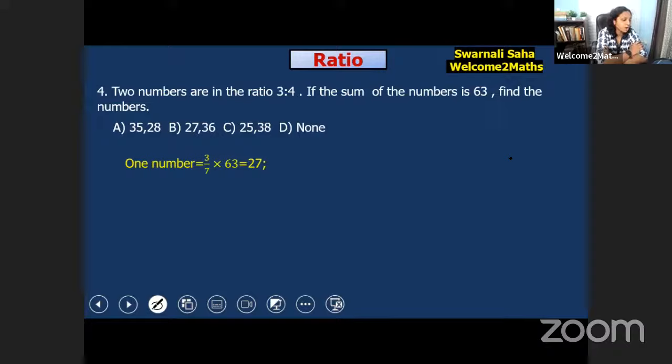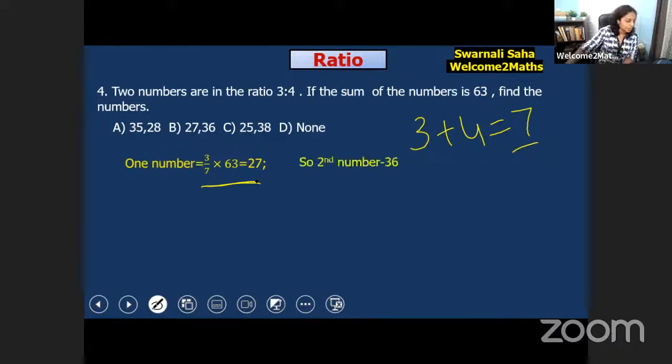It's 27, because 3 and 4. The sum of the numbers is 63 and we have to find one number. So what we have to do? 3 plus 4 is equal to 7. So how can you find one number? It would be 3 by 7 into 63, because the sum of the numbers is 63. Okay, so 3 by 7 into 63 is 27. So what would be the next number?